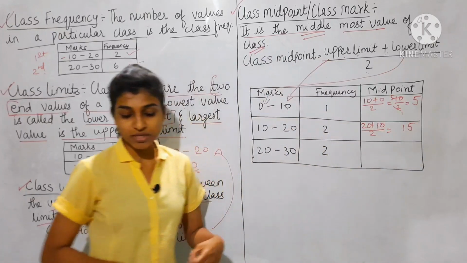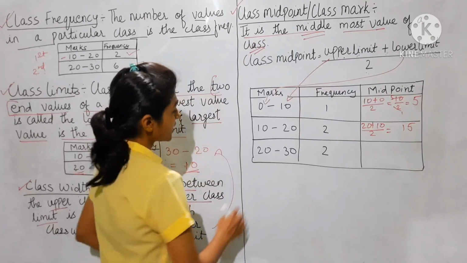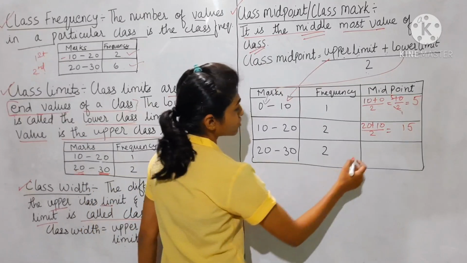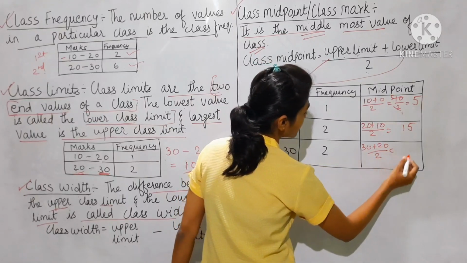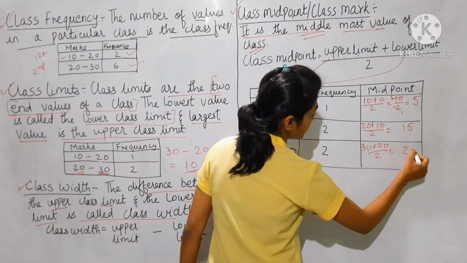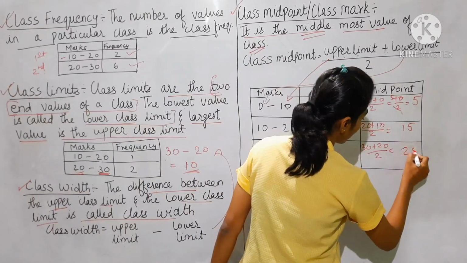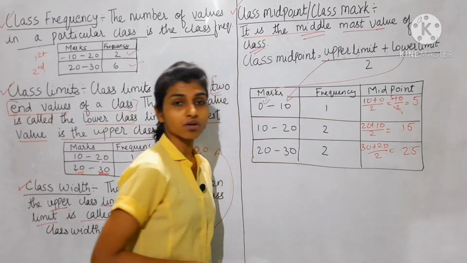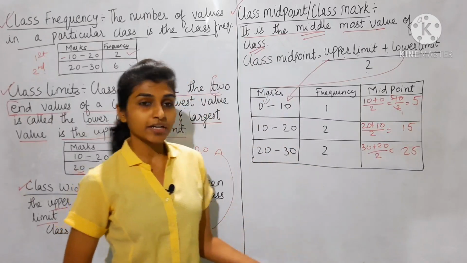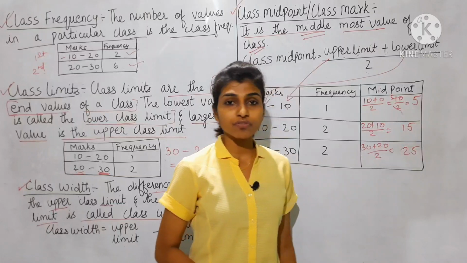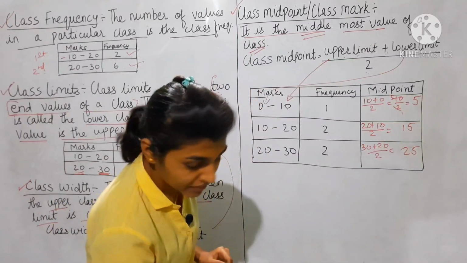Okay, 15 is the mid value. Next, 20 to 30. So 30 plus 20 is 50, divided by 2, we get 25 as the mid value. In this way you have to find the mid value.